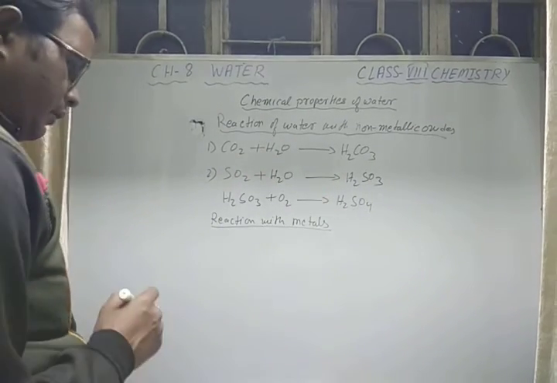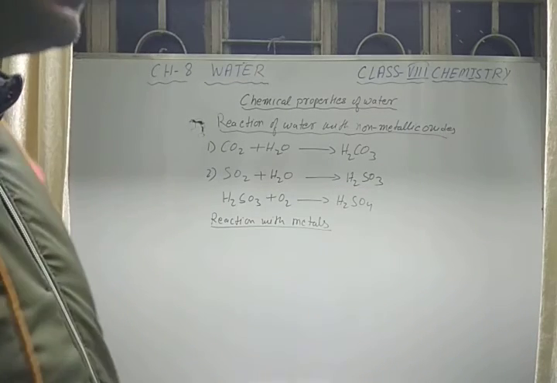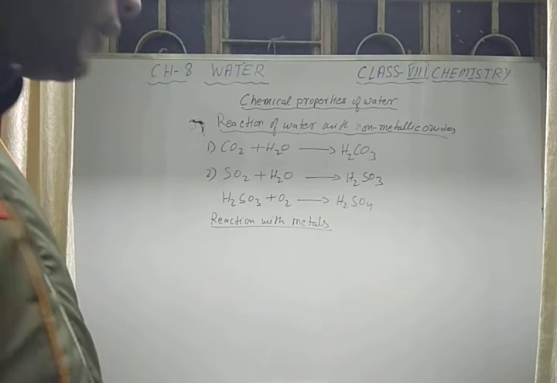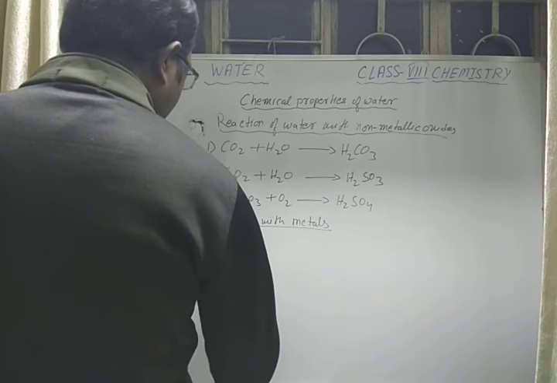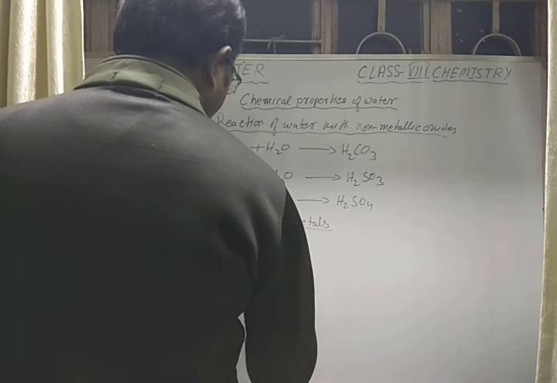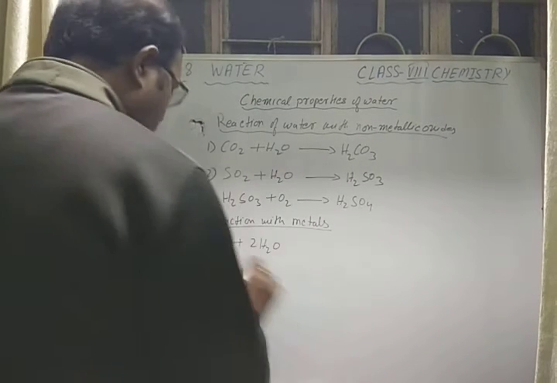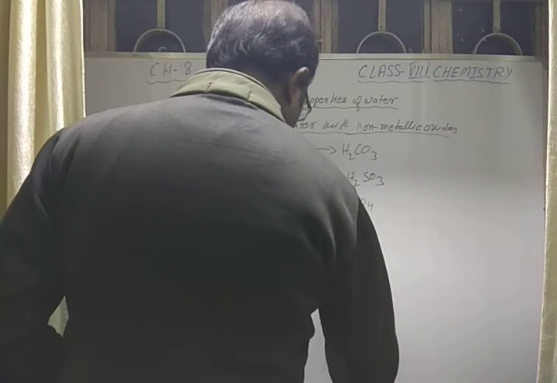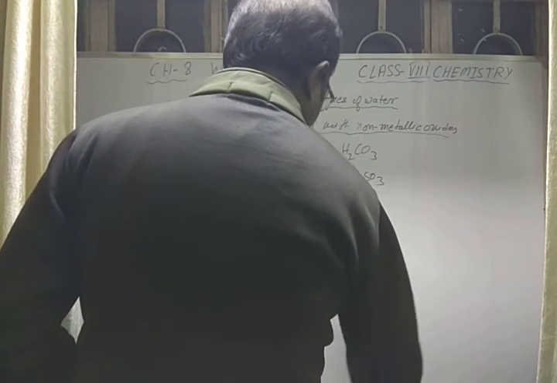First of all, with cold water. All of you know that sodium and potassium are the most reactive metals. So when potassium reacts with 2H2O, it gives potassium hydroxide with the release of hydrogen gas.